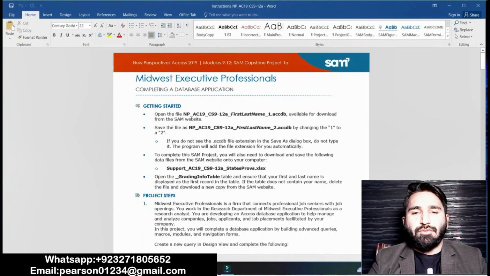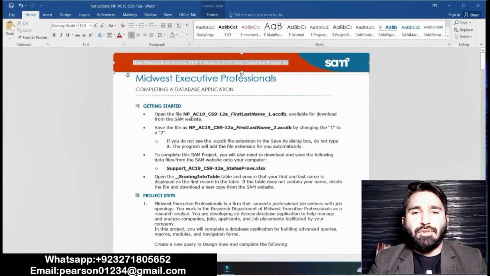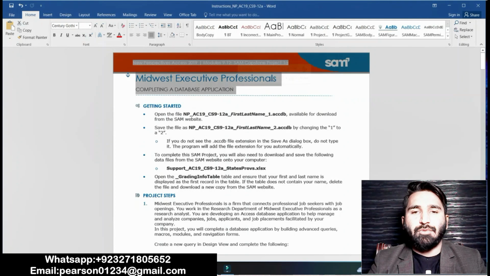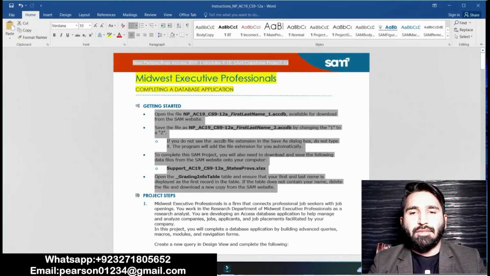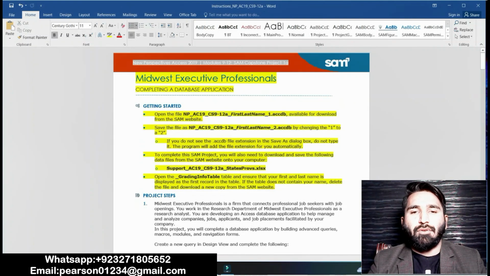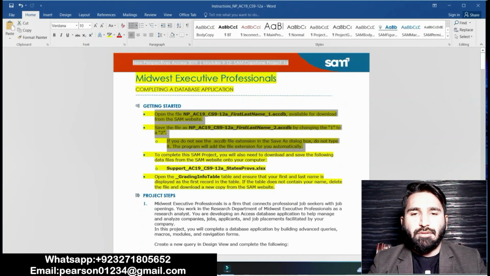Let's start our assignment and solve it step by step. The title is New Perspectives Access 2019, Modules 9 to 12, SAM Capstone Project 1A. Here is the project description, which gives you an idea about your project. Get started: open the file NPAC_CS_9-12a with your first name. Basically in this step we have to download the Access file from the SAM website. I have already downloaded this file, and you can download it easily from the SAM website.